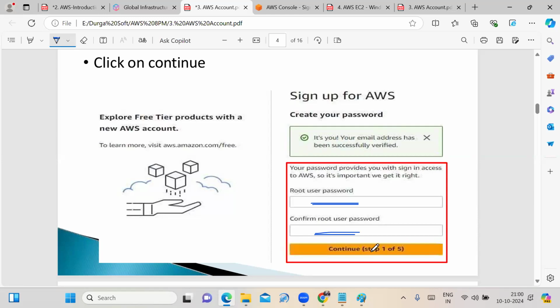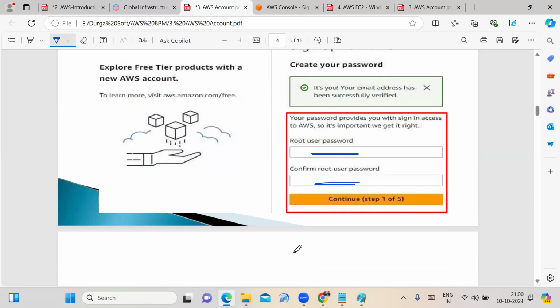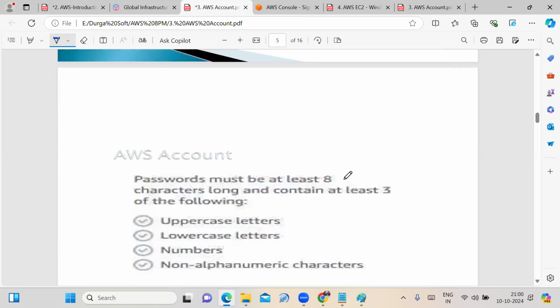See, how to give the password. To give the password, we have to follow these rules. The password length is a minimum of 8 characters.